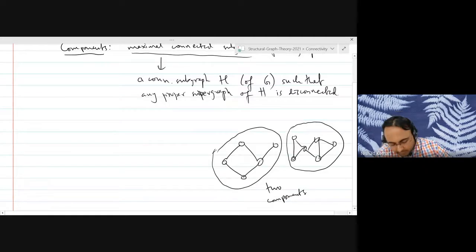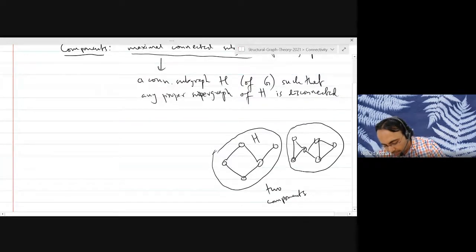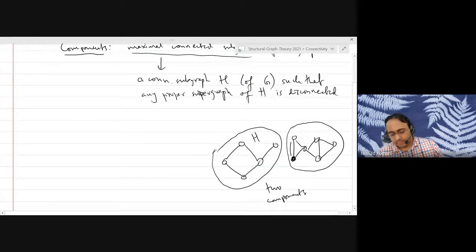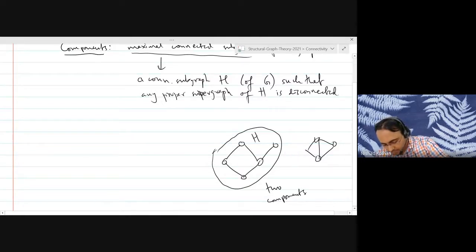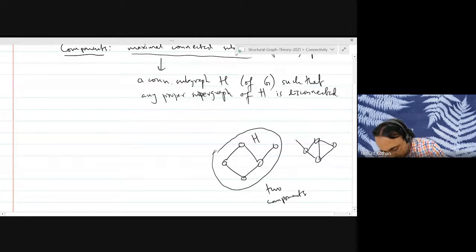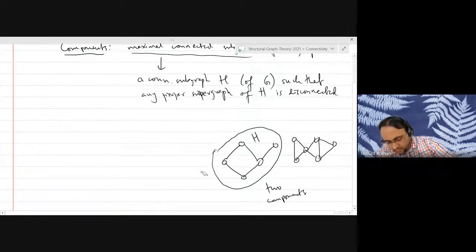So if you take this as your H, and if you add any other vertices or edges from the other side, let's say you add this vertex and this edge, then the graph you get will be disconnected. You can't make it bigger by adding other vertices and edges, keeping it connected. So that is what a component is.